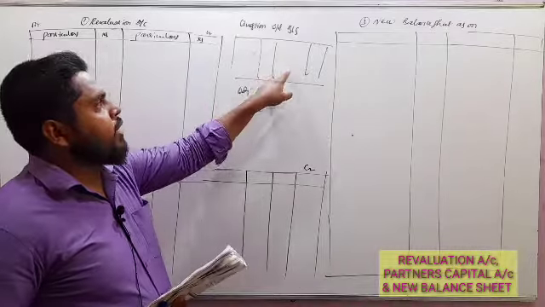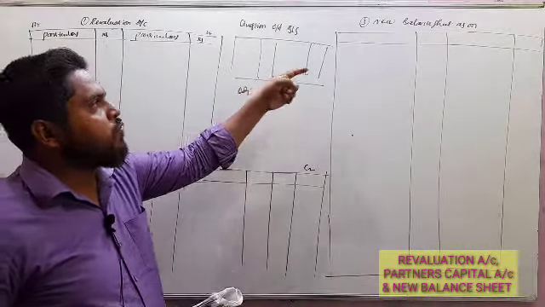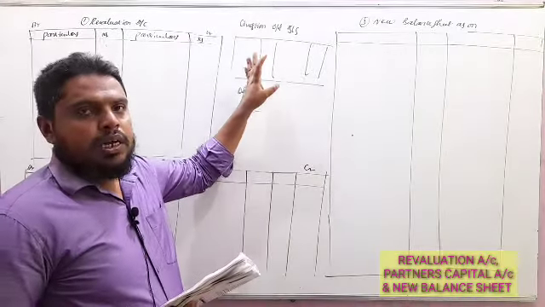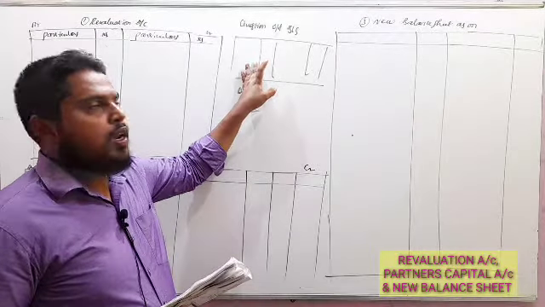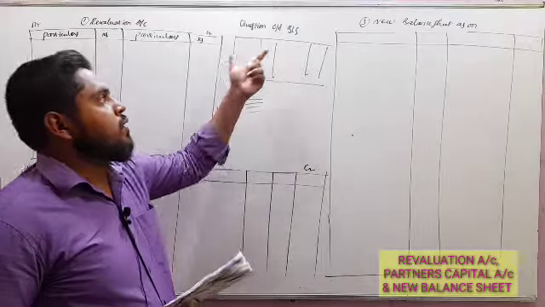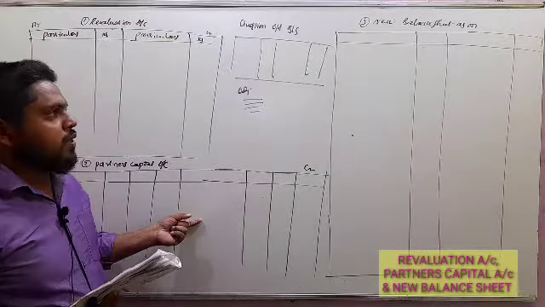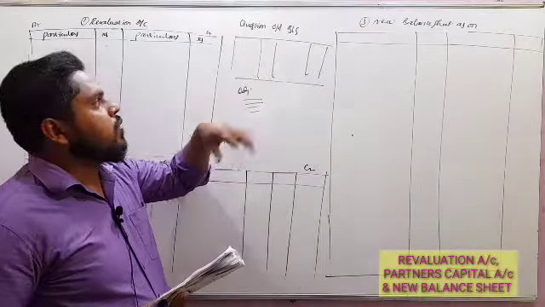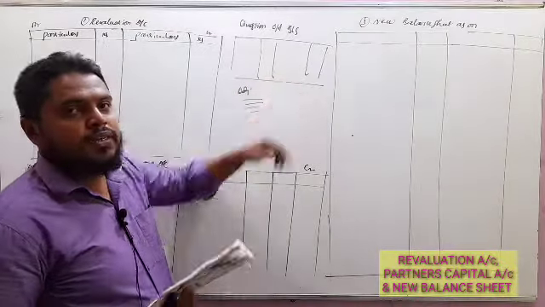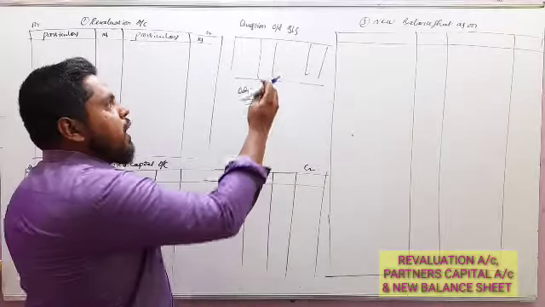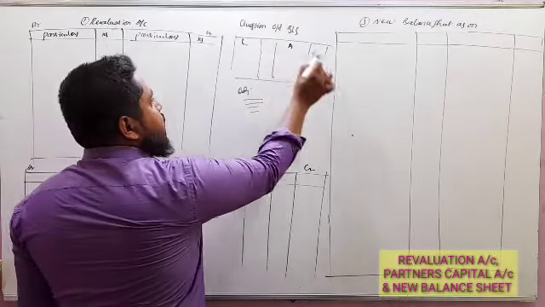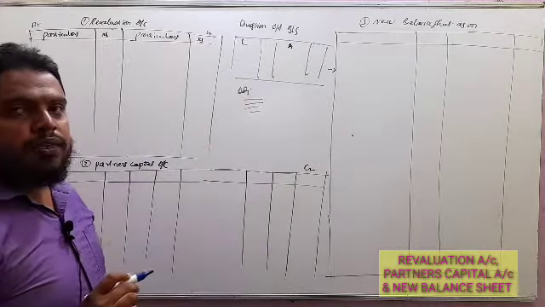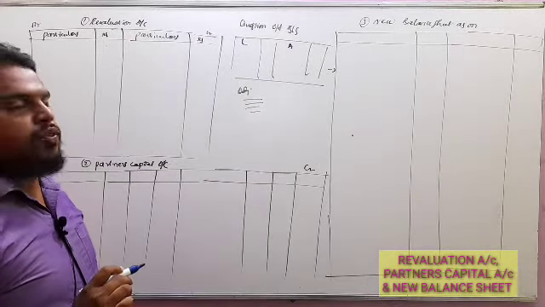Old balance sheet assets and liabilities are transferred to the new balance sheet, except the capitals, general reserve, reserve fund and profit and loss, which should be transferred to the partners' capital account.